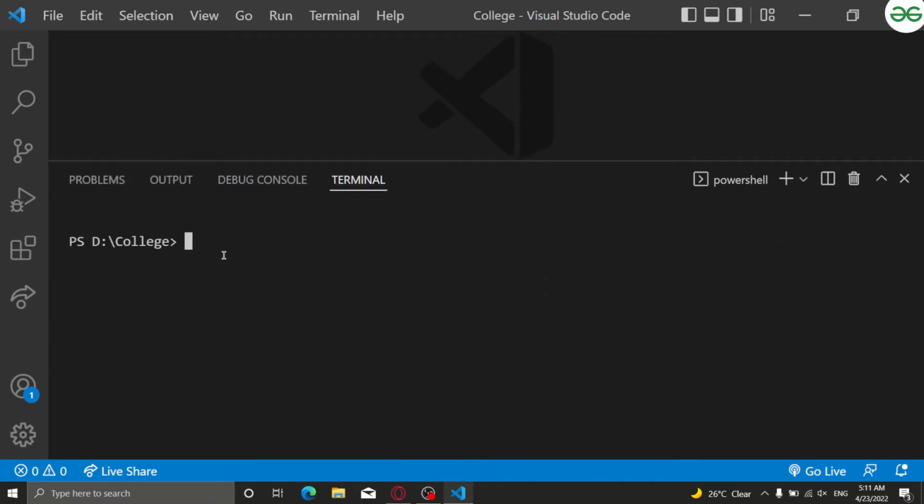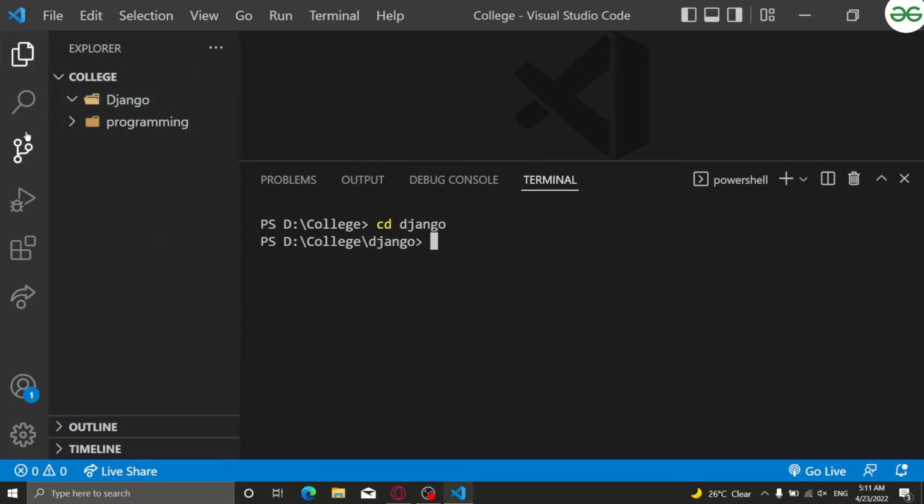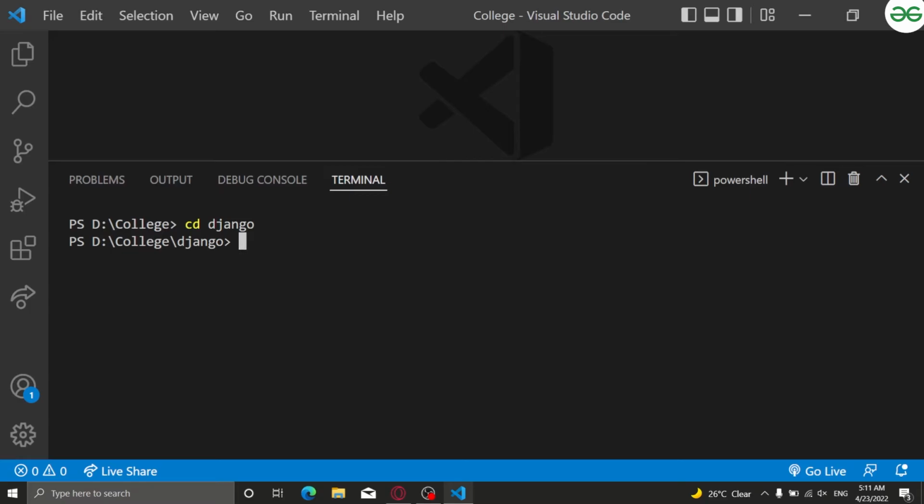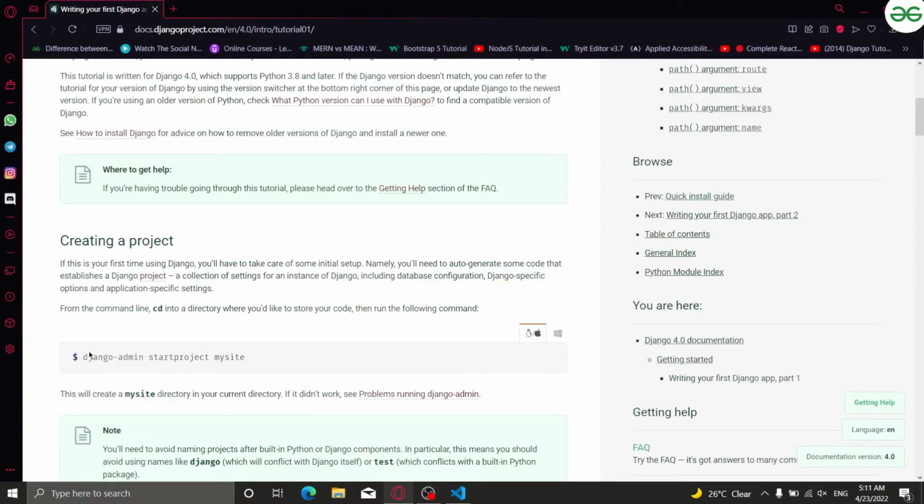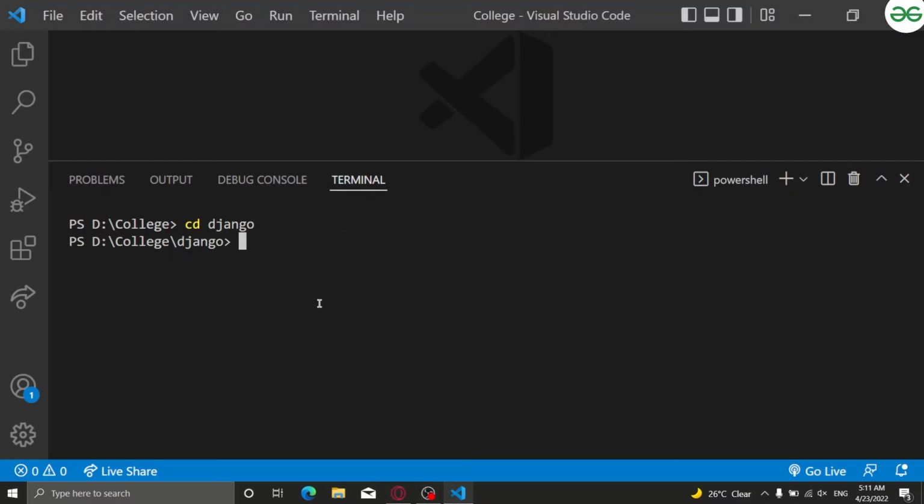Now we'll write cd Django. What I did here is change directory to Django. Now inside Django, I will write the code which was written here, django-admin startproject, and then we have to write the name of the project.